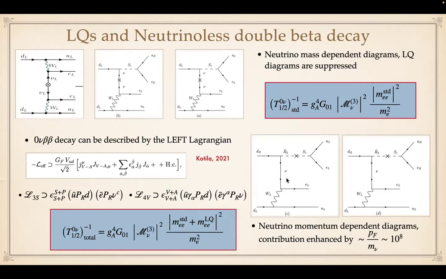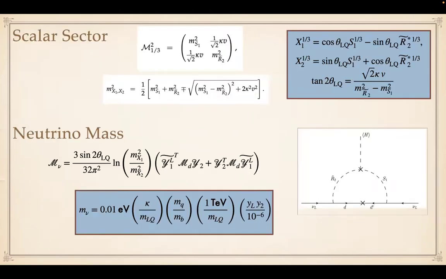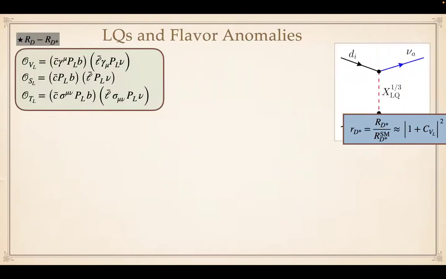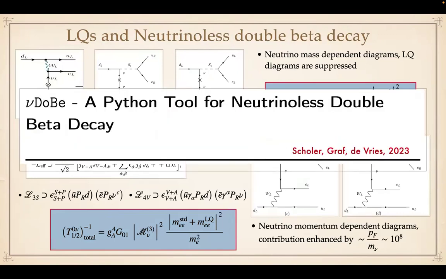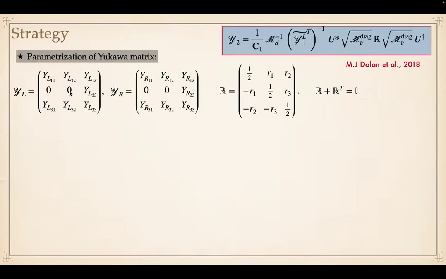With this, we have computed all the contributions to the half-life of the neutrinoless double beta decay, and we have used the state-of-the-art tool NuDoBe to compute the half-life, and we have extracted the effective Majorana mass from the half-life. Now, what is our strategy?